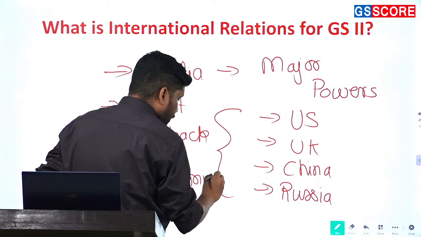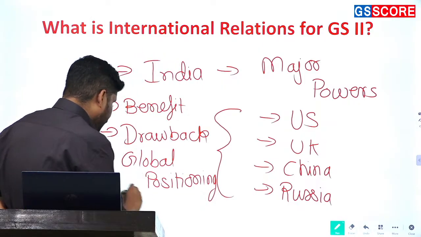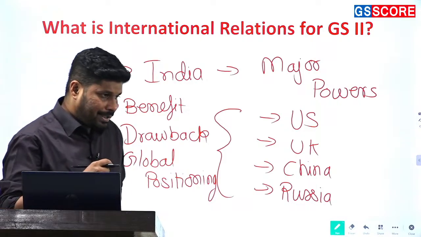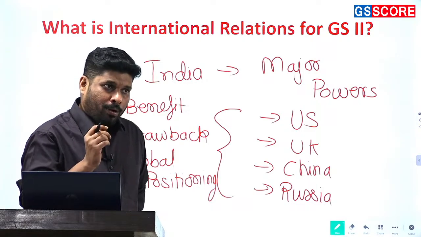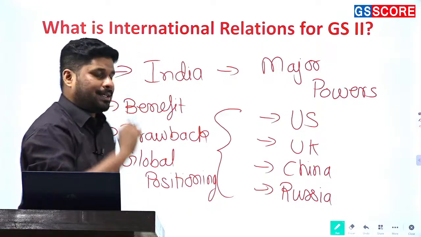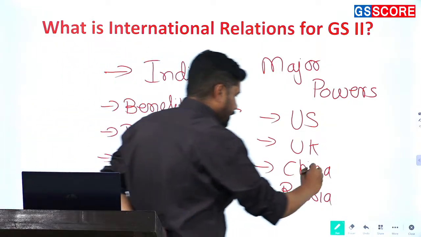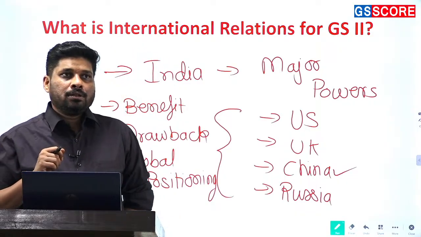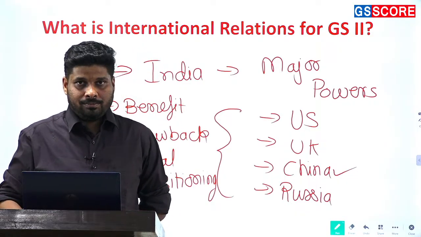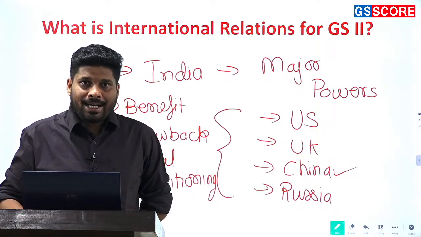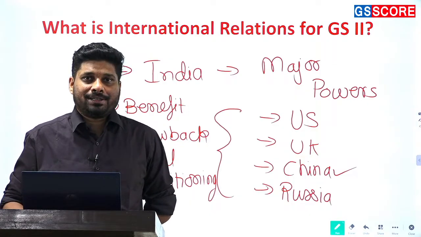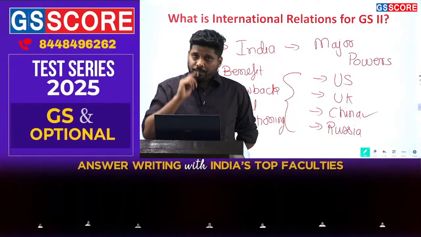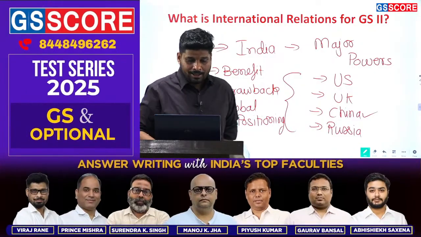On India's global positioning. Third, I will say, the influence that these countries have on India's relation with some other country. For example, the influence that China has on relations between India and Pakistan, or the influence that Russia has on relations between India and the United States. So that point of view has to be taken into consideration.